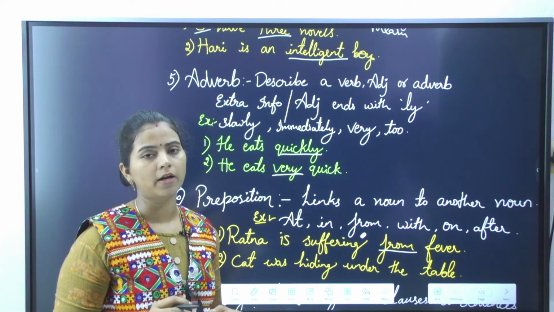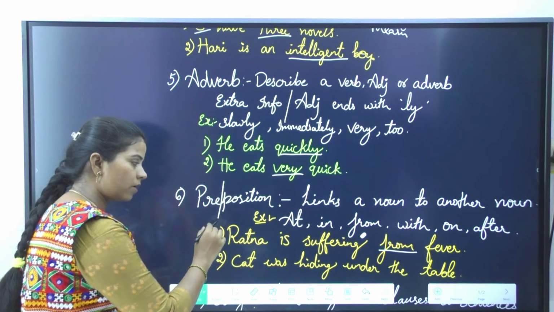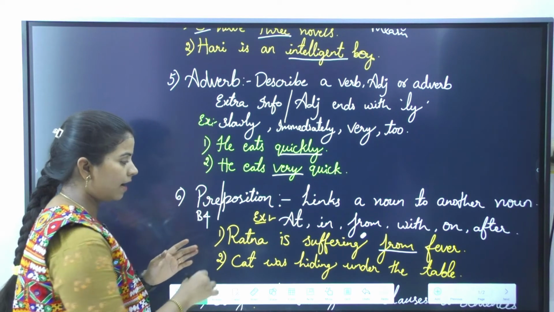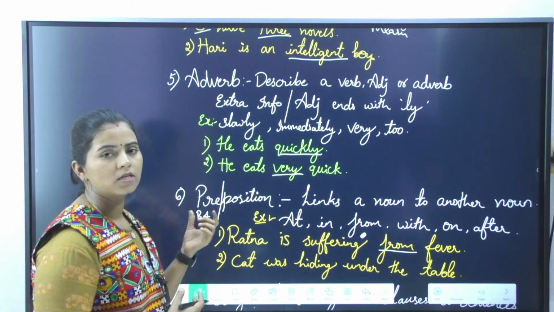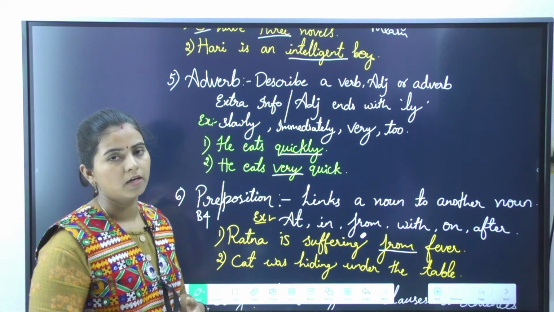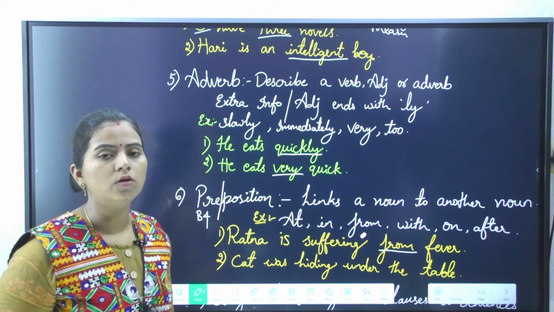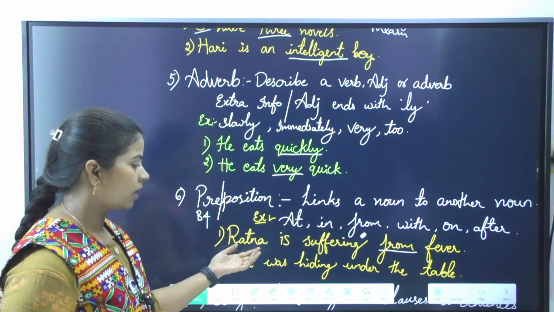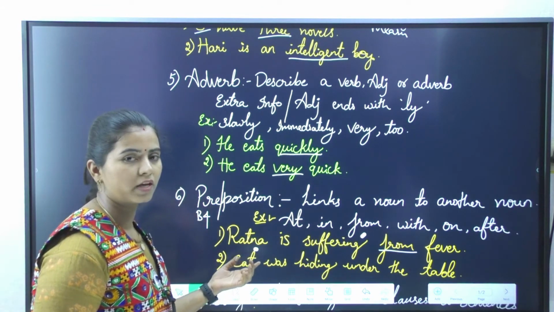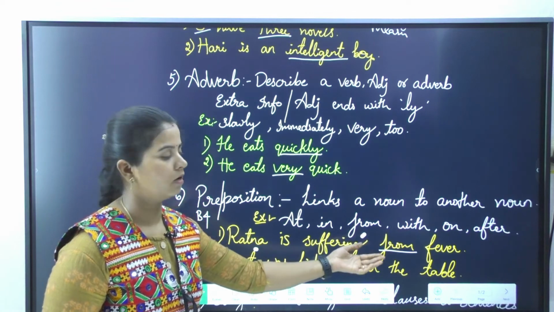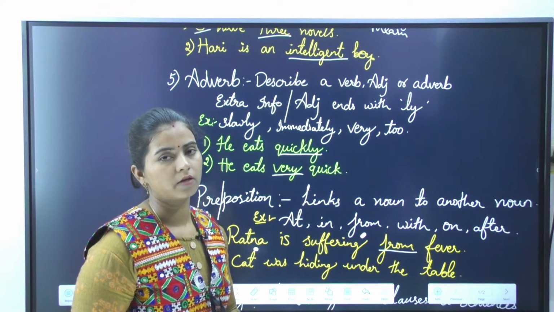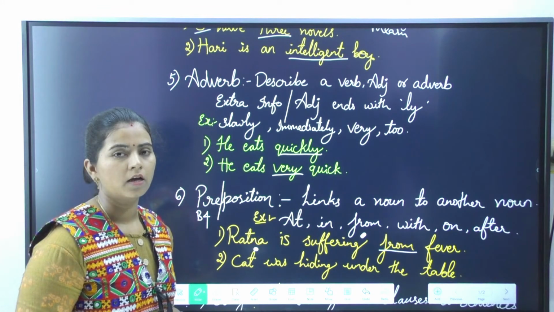To understand it in a better way, let us split the word preposition. Pre means before and position is about its state. A preposition comes before a noun and it talks about the position of a subject. Subject means it might be a noun or else a pronoun. Ratna is suffering from fever. What is the position of Ratna? She is suffering from fever. And this from is a word which has come before the word fever, that is, before the noun. I hope it's clear.